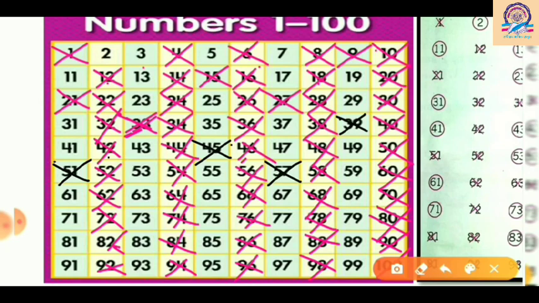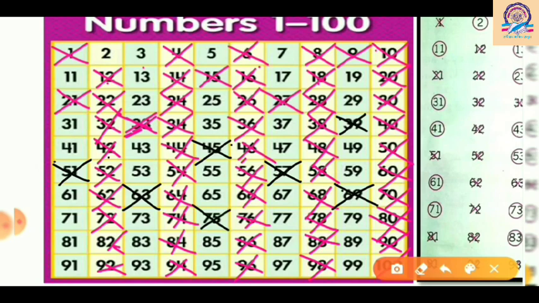Next is 60, already crossed out. Now 63 will be crossed out, 66 is crossed out, then yes, 69 will be crossed out. The next number I will take is 72, okay, it is crossed out.